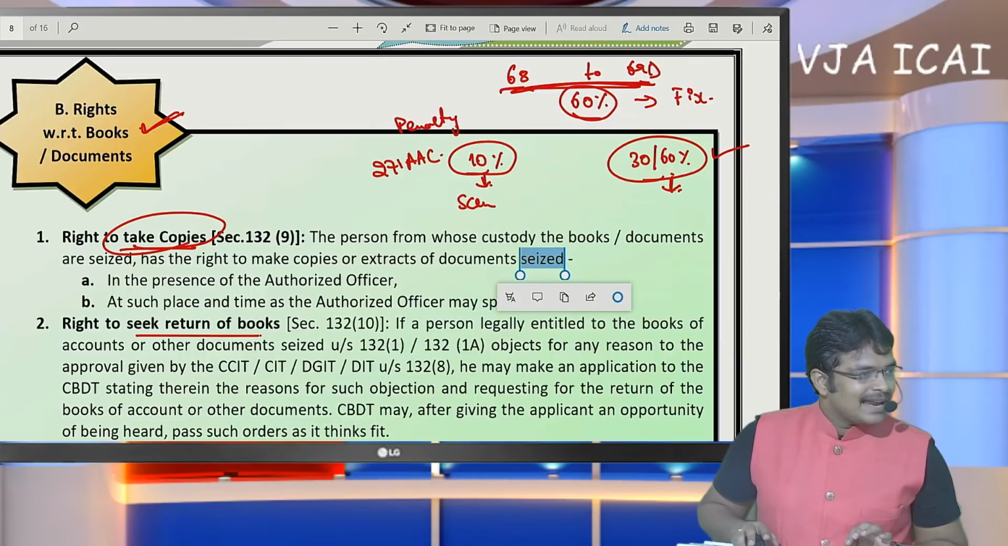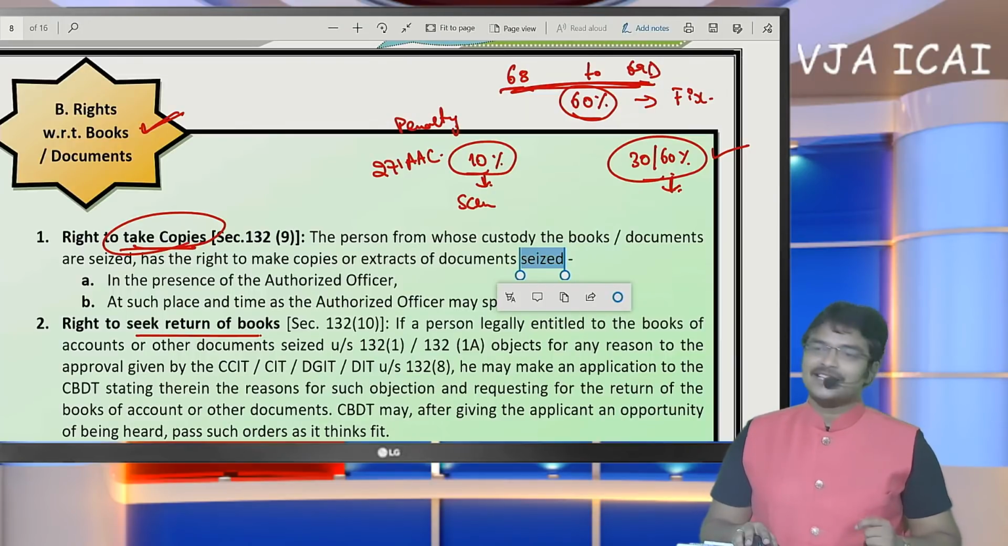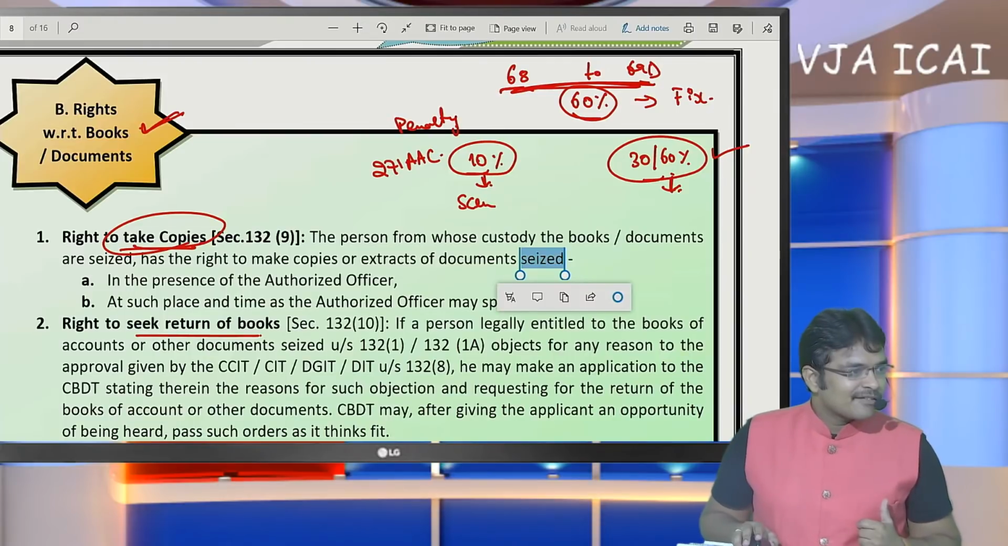Sir, if possible, arrange one session regarding interpretation of statute. Okay, we will plan it at a later point of time, sir. Regarding interpretation of statutes, how to interpret a case, we will deal with it at a later point of time.